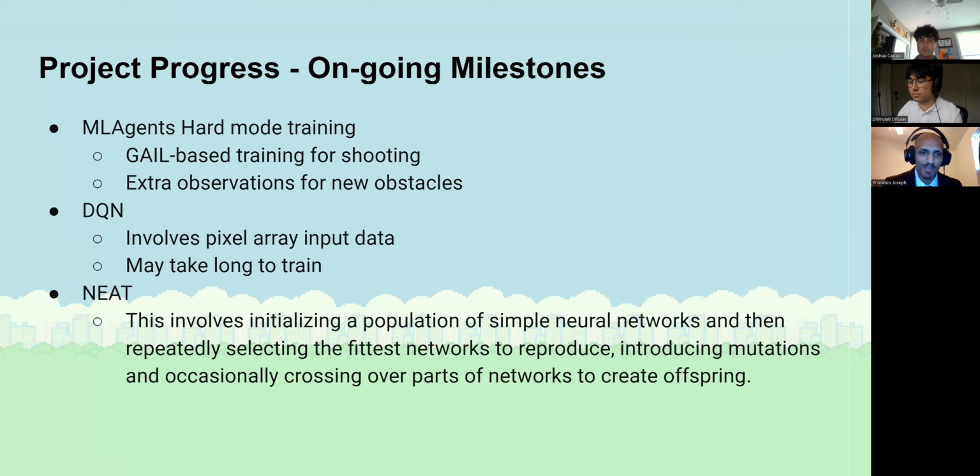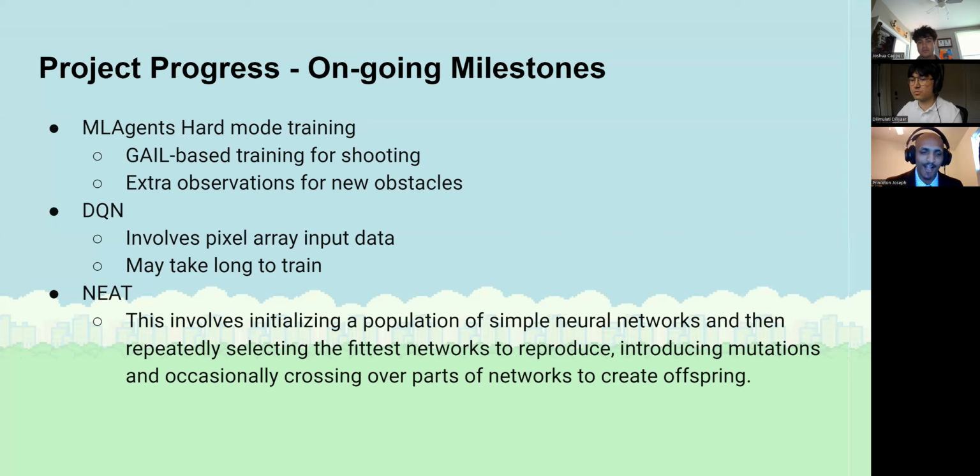Next, my primary responsibility will be DQN. This is an outside library algorithm that involves taking a pixel array of input data, just the RGB values on the screen, albeit with a reduced dimensionality, and training off that. Although it might take a very long time to train comparatively, because it's not as fancy, and it's a little bit tougher for the model to learn.